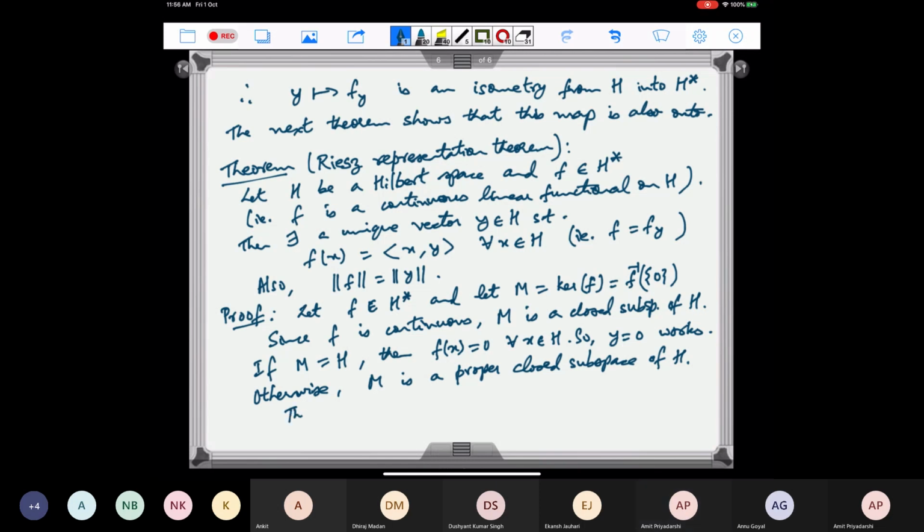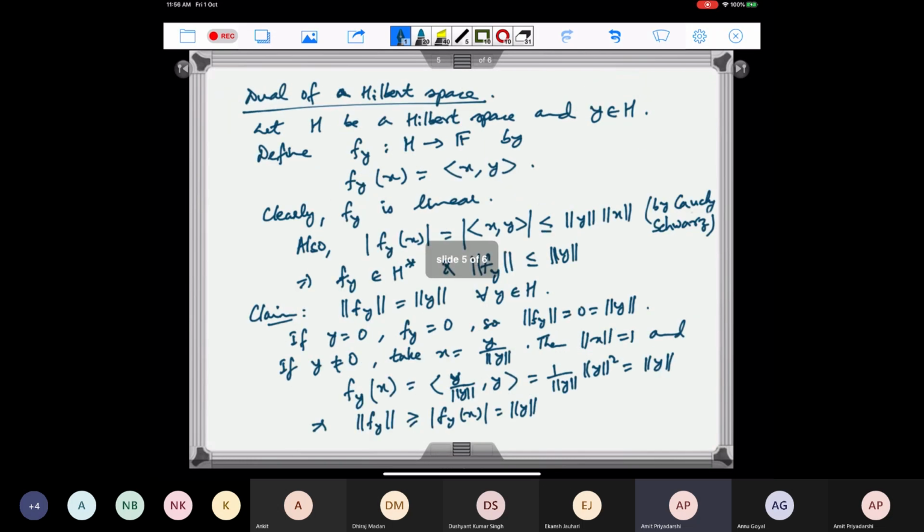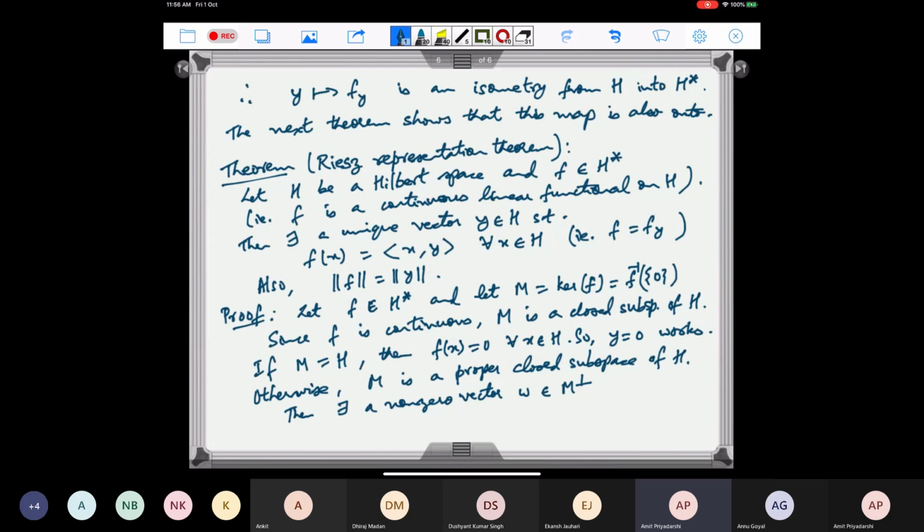So then there exists a non-zero vector w belonging to M perp. Right, because we have seen in the previous corollary that if M perp is equal to 0, then M is dense in H. So if M perp is 0, then M will be equal to H. So if it is a proper subspace, then there exists such a w, by the previous corollary.